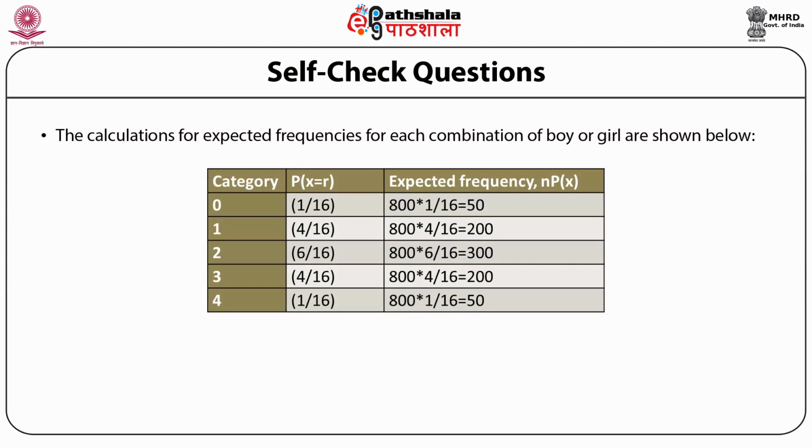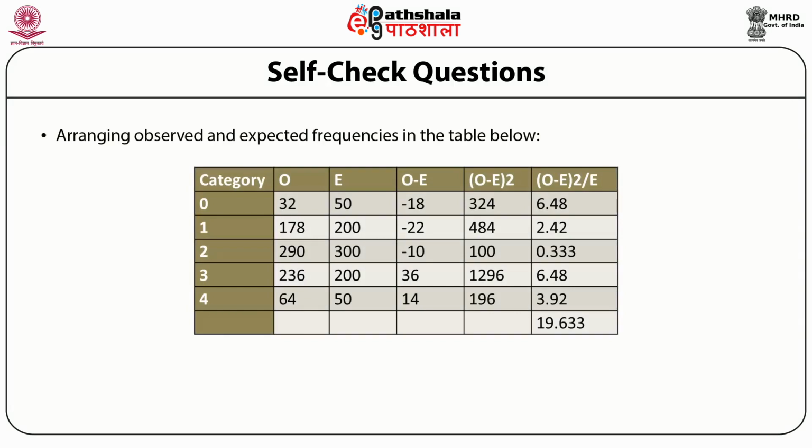So here we got the value of P, which is equal to 1 upon 16. We know the value of P, we know the value of Q, we know the value of R. So here we get the respective values in the form of the expected frequencies. Arranging the observed and the expected frequency, see now this table, the first table is going to tell you how you have got the expected frequency. Observed frequencies are given to us by setting up a table where the observed and the expected frequencies are given. We can calculate the value of chi-square.